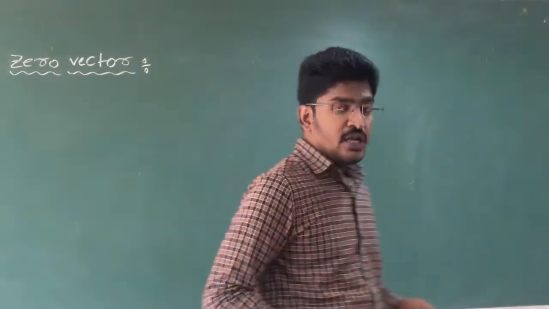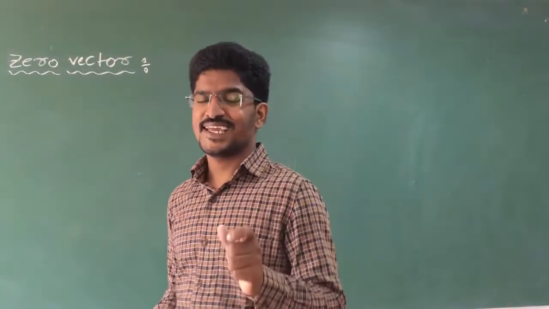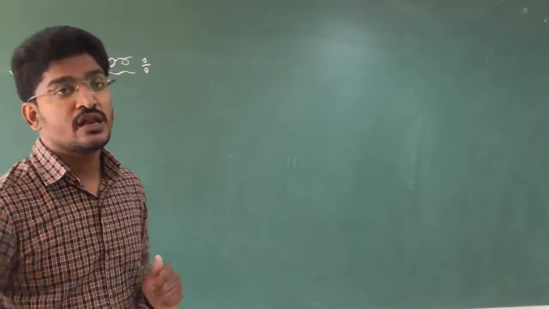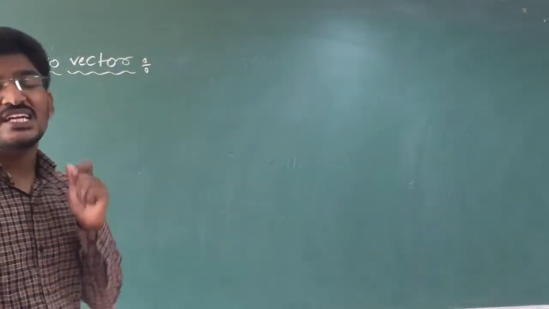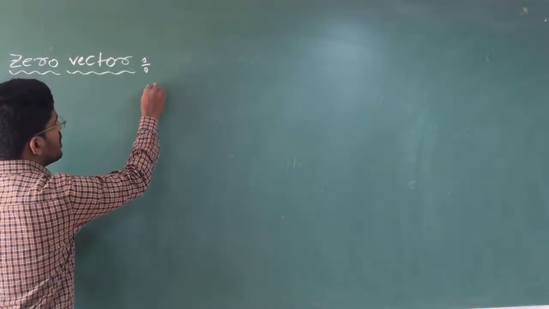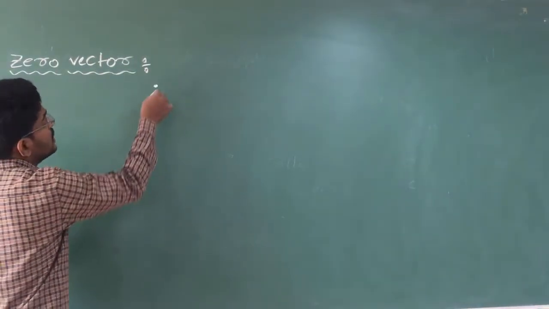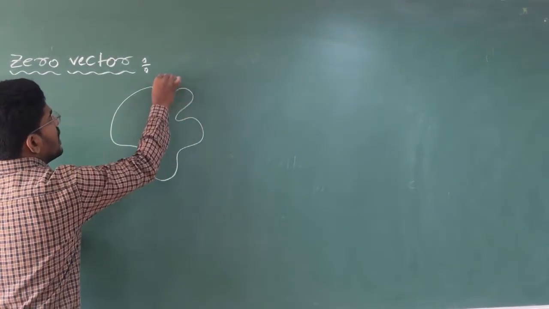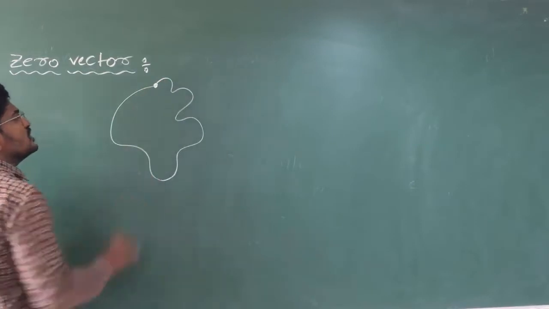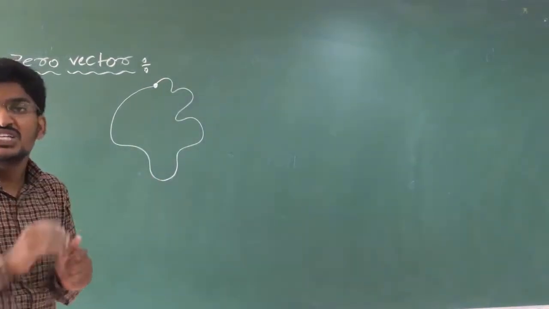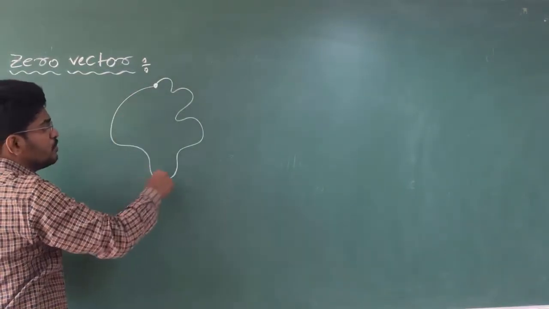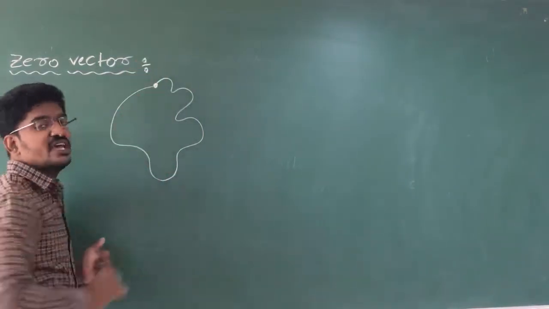Okay students, now let us move to the second definition, that is the zero vector. Clear? So zero vector means what? See here, if I start my vector with an initial point, go along my line, and again come to the same point where my initial point is.